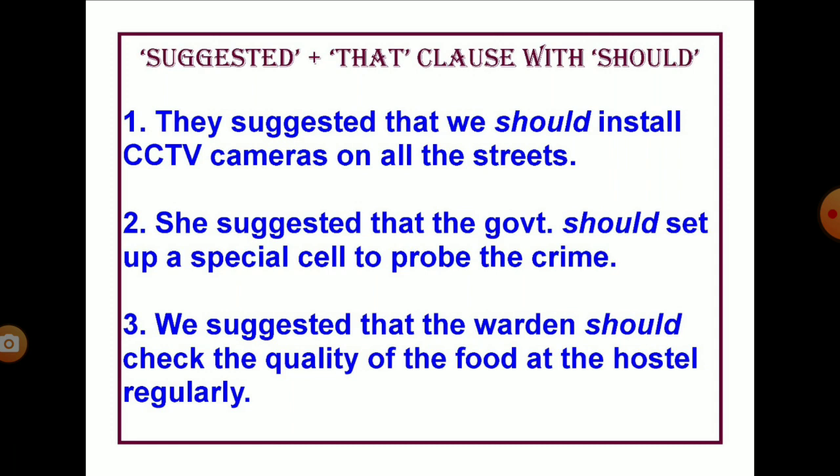So I think it's time for you to use these structures when you make suggestions and make the suggestions correctly and clearly to the reader.